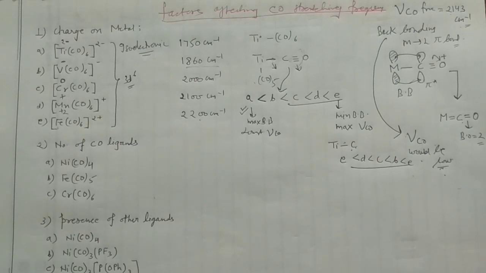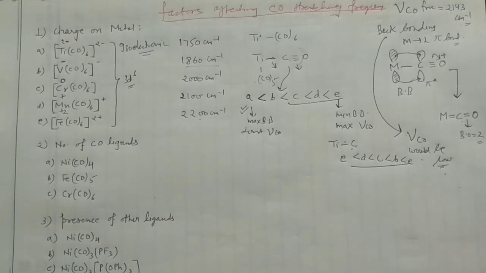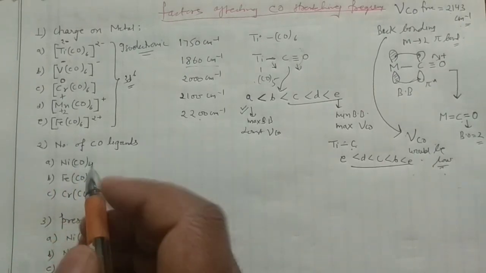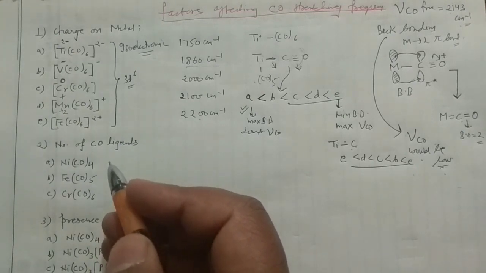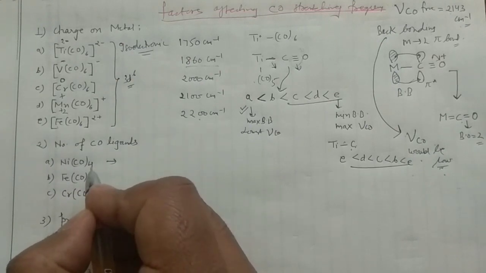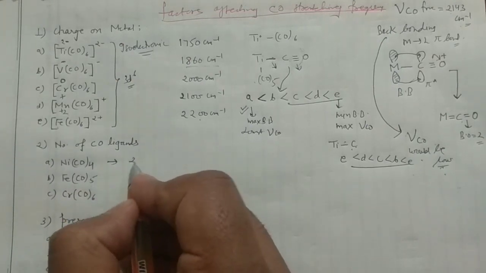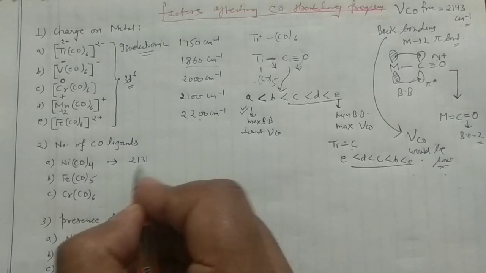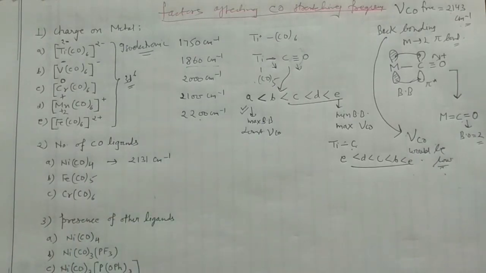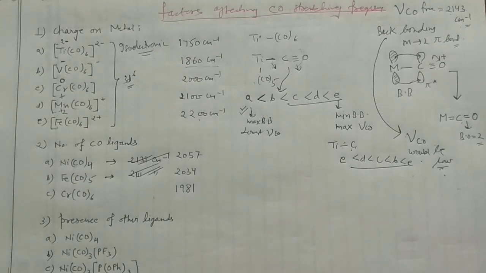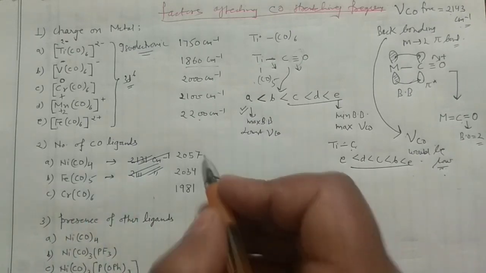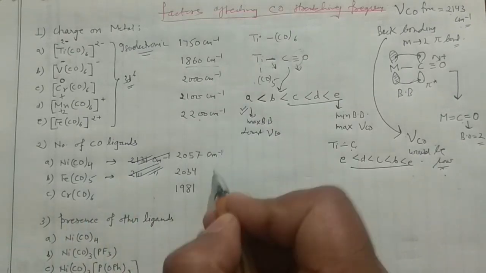I will explain the problem based on this also. Now see, regarding the number of carbonyl ligands, there is a quite straightforward way to explain this. Here you are having 4 carbonyls, and it has 2131 centimeter inverse. Okay, I had actually written the wrong values, so now these are the correct values. They are all in centimeter inverse. You should remember this point.